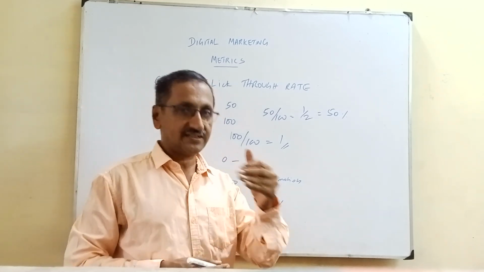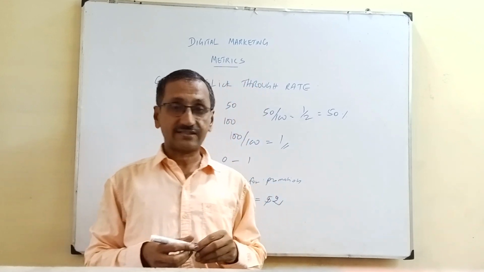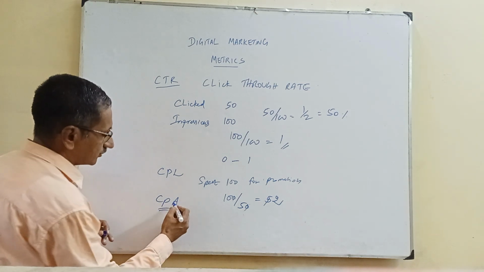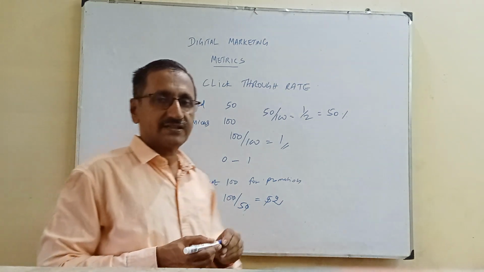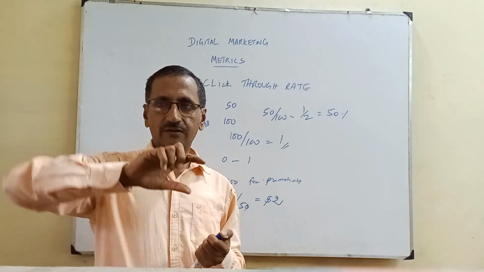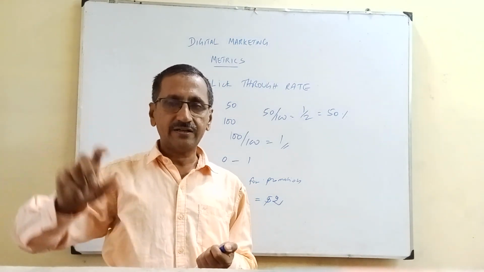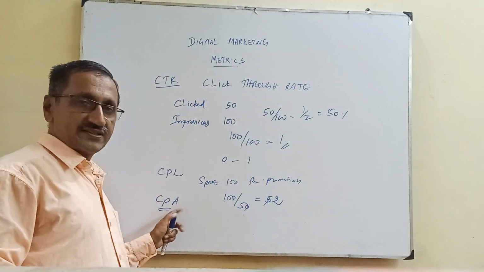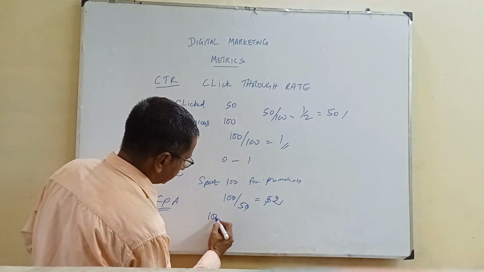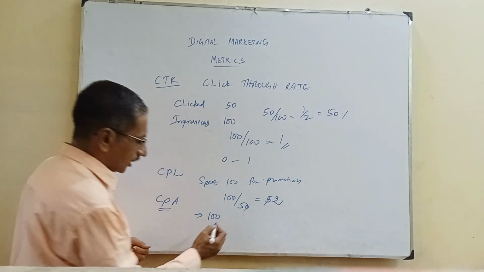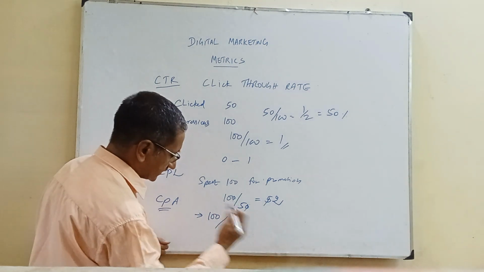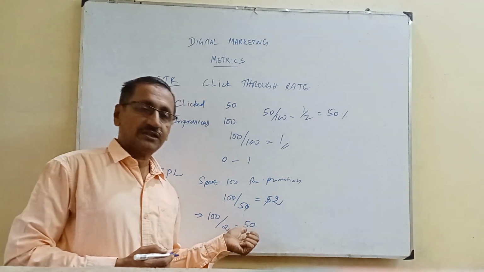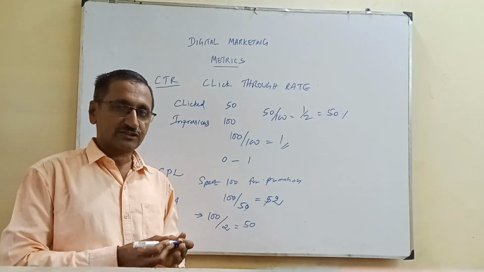So lead is one of the stages, that's all. Lead does not mean he has become a customer. The next stage is called CPA, cost per acquisition. When you say acquisition, your prospect, which became a lead, then becomes a customer. Suppose I spend 100 rupees and out of which I got two customers. So it will be 50. For getting one customer I have spent 50 rupees. So this is better, in fact.